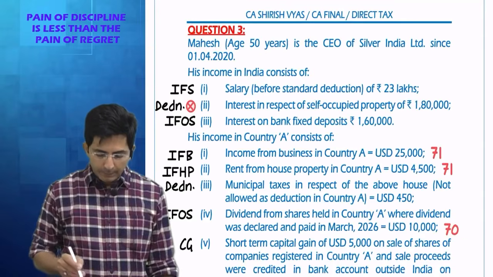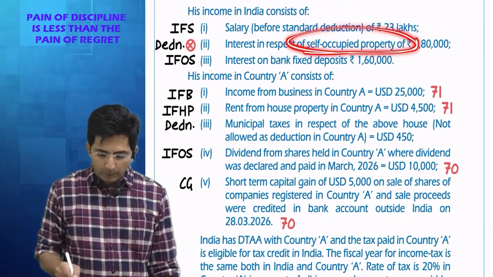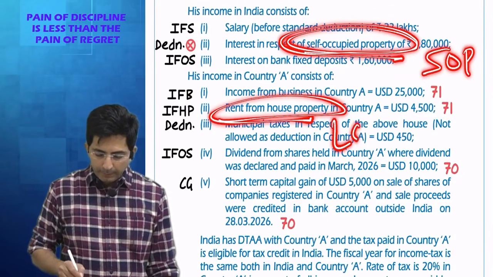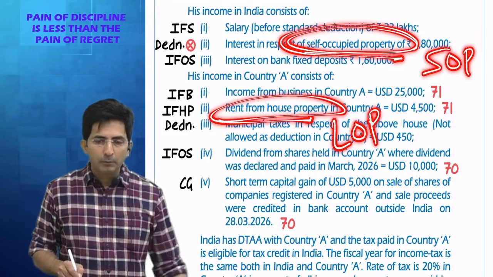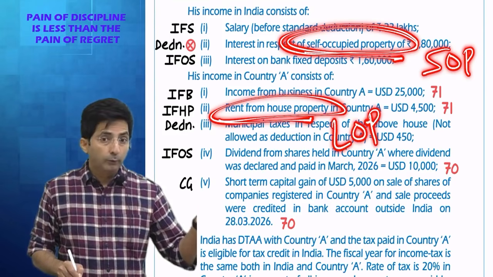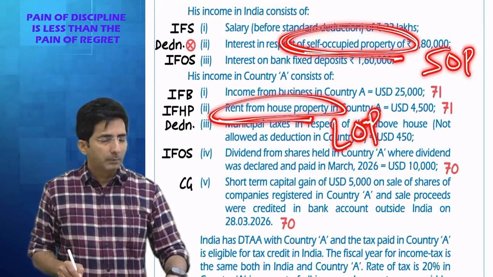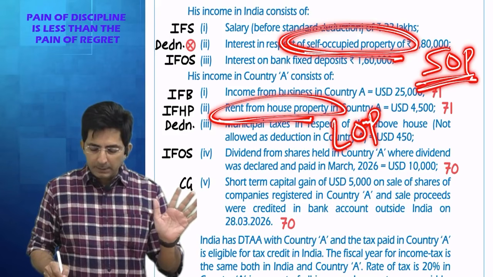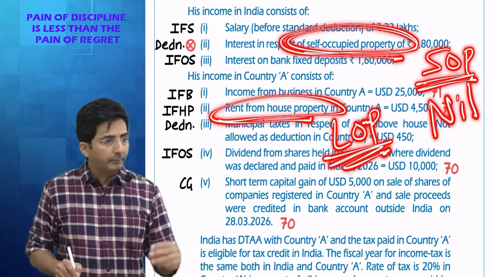Then what about income from house property? Yes, we do have income from house property. In fact, we have got two things: self-occupied property and let-out property. For self-occupied property, the answer will be 0. If it was old regime, the answer would have been negative 1,80,000. But since it is new regime, you will not get interest deduction. So self-occupied answer is nil. But what is the answer of let-out property?